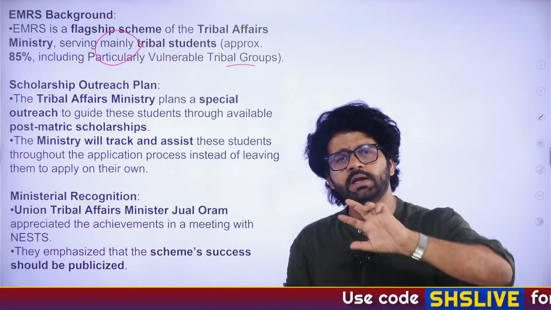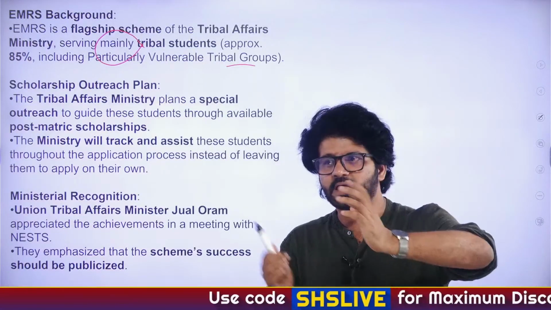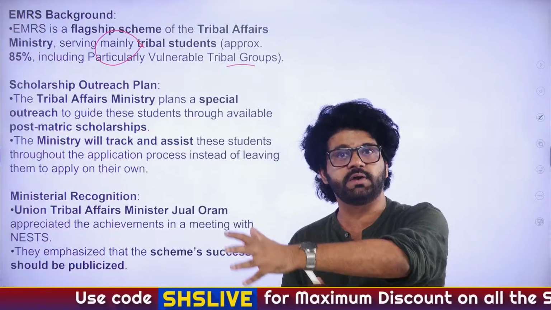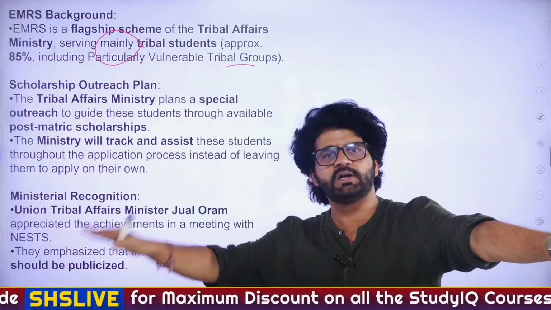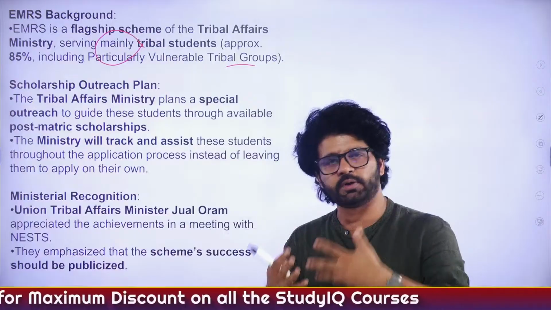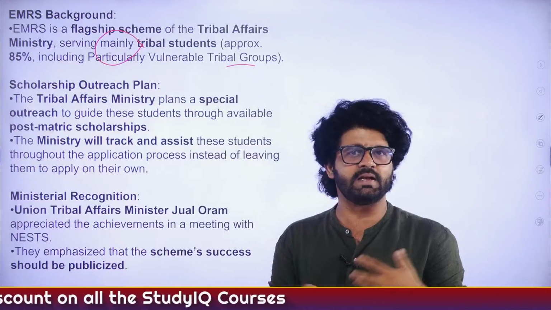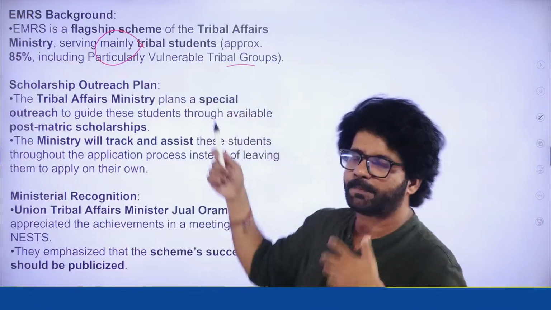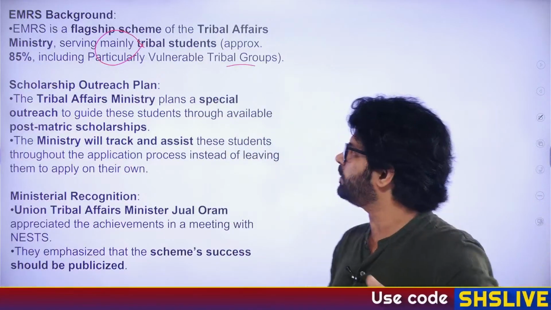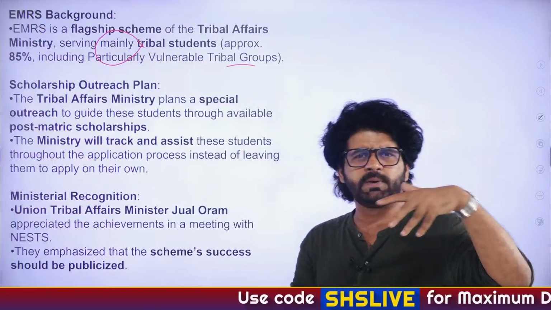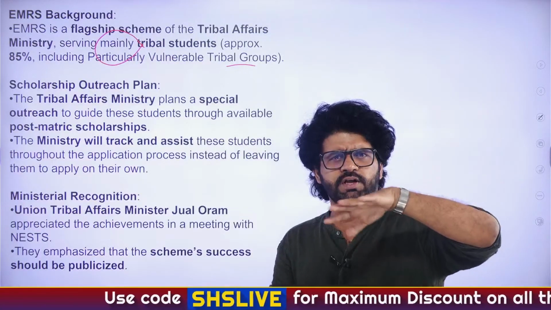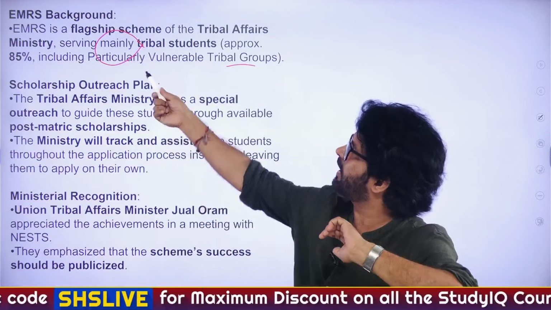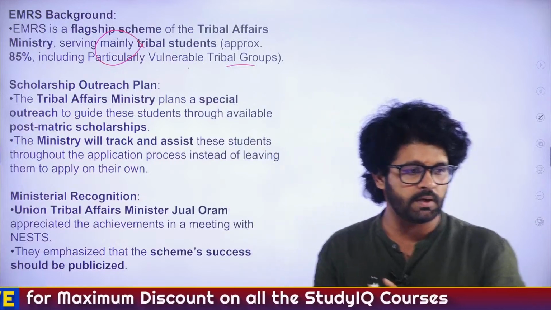In the 1970s, it was realized that within tribal groups also there are certain tribal groups which are more primitive than the others, and if we don't protect them, maybe sooner rather than later they will go extinct. So we have to protect them and their culture. There comes the picture of the particularly vulnerable tribal group. They were earlier known as primitive tribal group. Around 2006 or in the 2000s they were named as PVTG, particularly vulnerable tribal group.